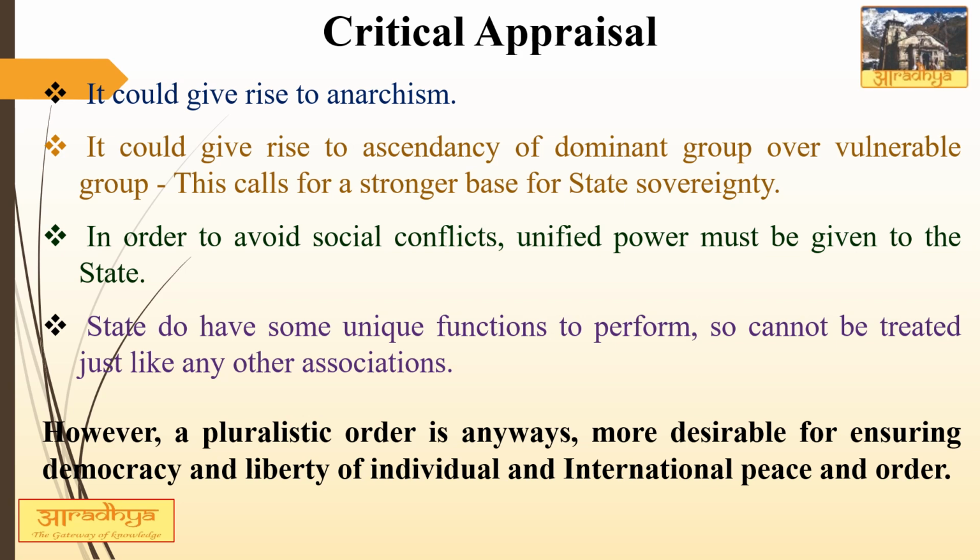In the conclusion, you can always say that however a pluralistic order is anyway more desirable for ensuring democracy and liberty of people, and also for ensuring international peace and order.